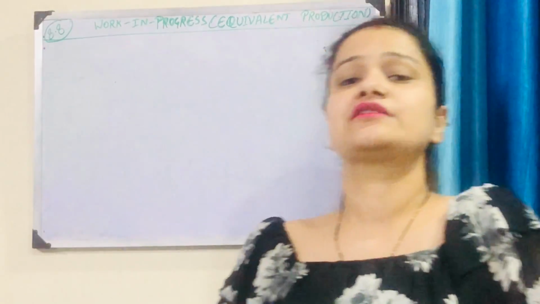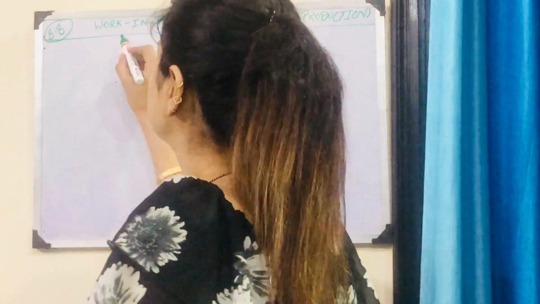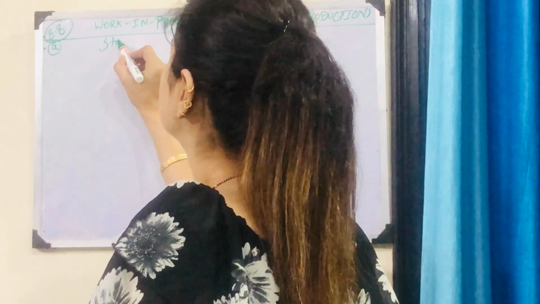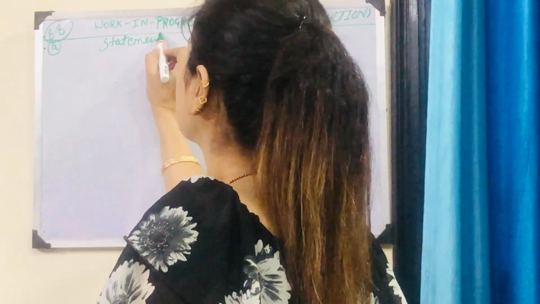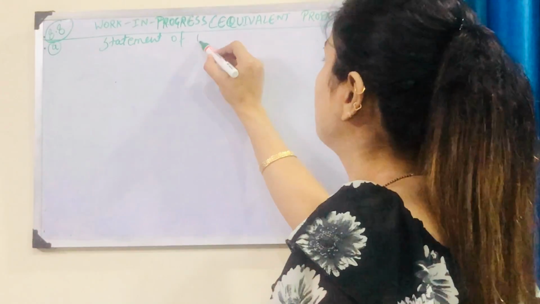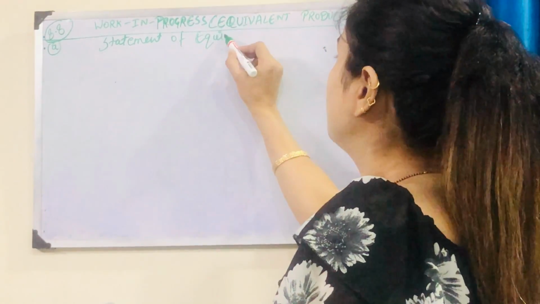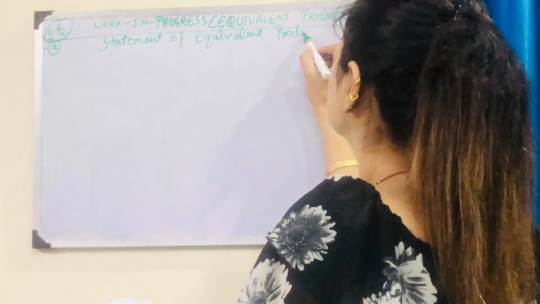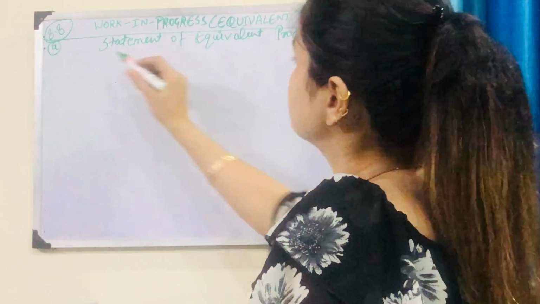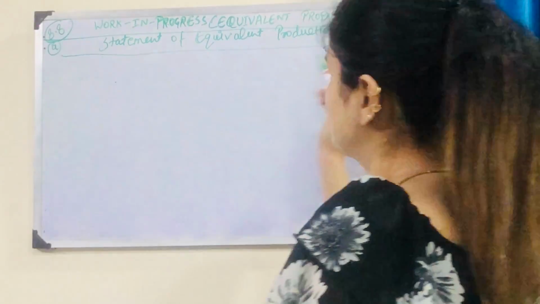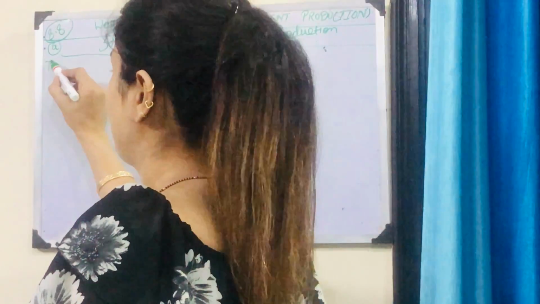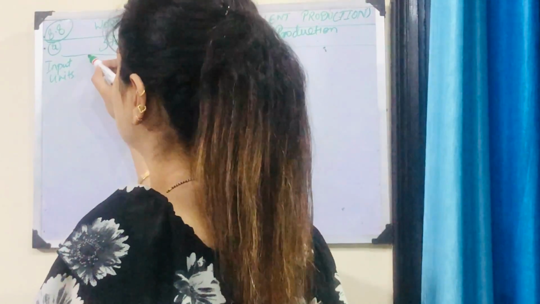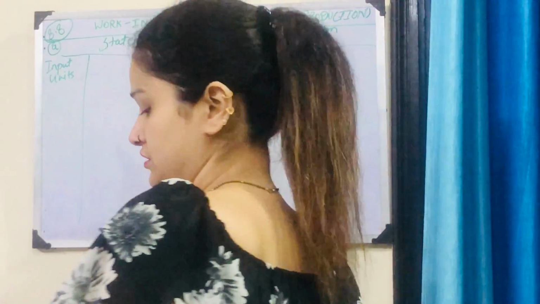So firstly we'll make the statement of equivalent production. This is part A. In equivalent production, firstly we'll write down the input units. Then we'll focus on output.